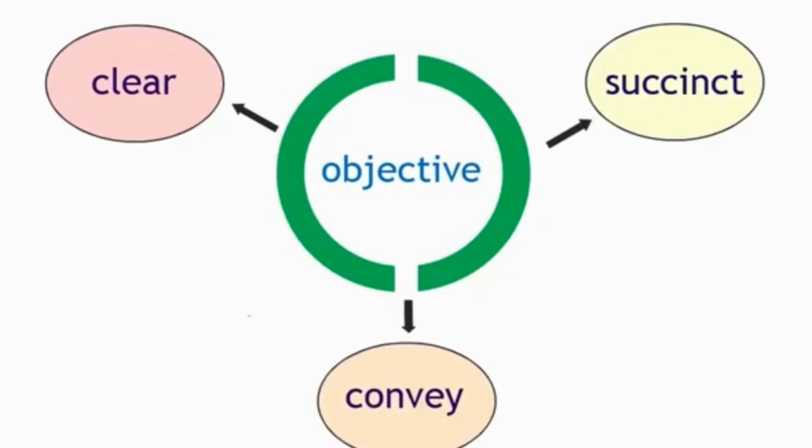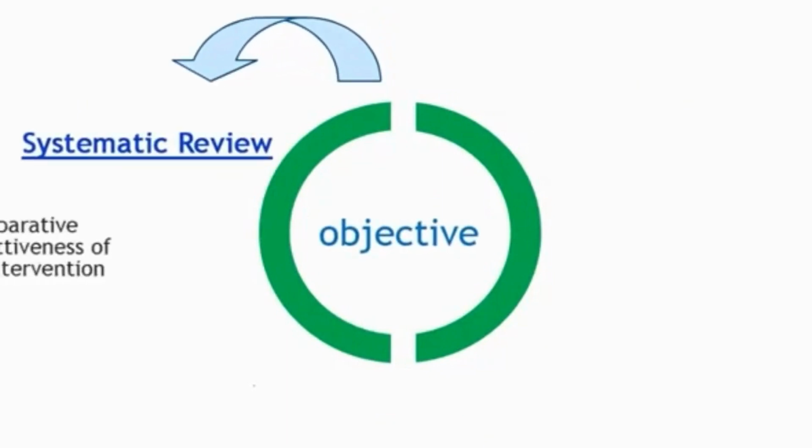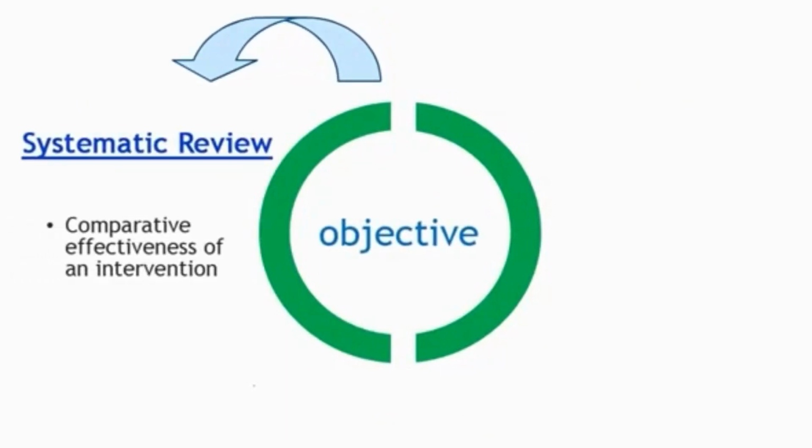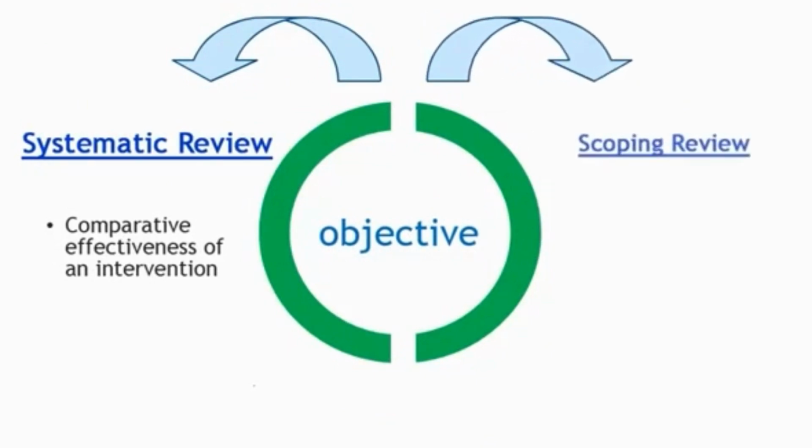The objective is essentially the rationale behind why the review should be conducted in the first place. As such, the objective should be clear, succinct, and be able to convey to a reader what the review will add to their knowledge in the field or the topic under examination.